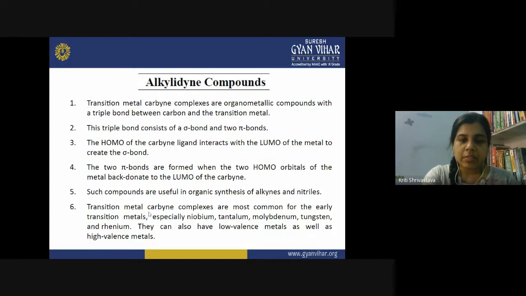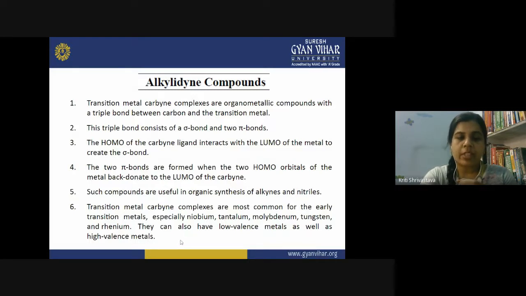The transition metal carbene complexes are most common for the early transition metals, especially niobium, tantalum, molybdenum, tungsten, and rhenium. These are a few metals commonly known to form transition metal carbene complexes, and these metals are, of course, known for their back bonding. So they can have low valence metals as well as high valence metals.